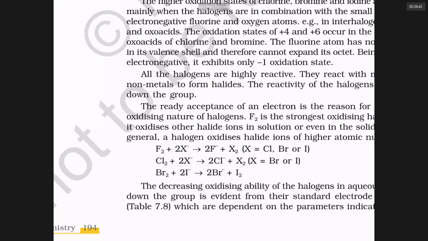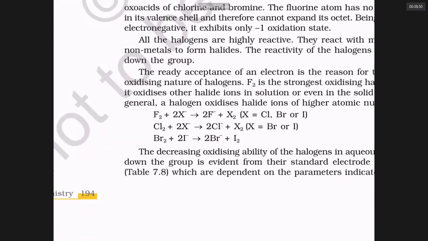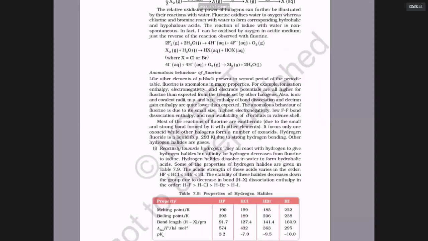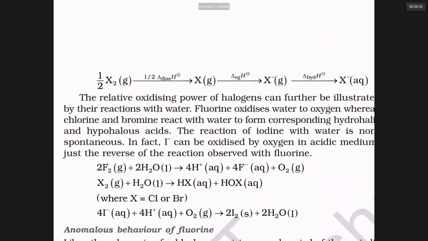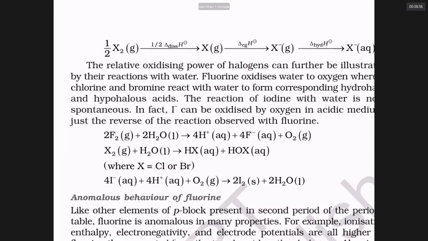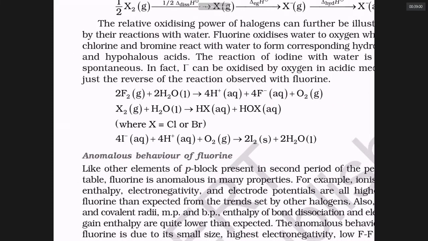So every top halogen can remove electrons from the bottom halogens. It is a reaction that shows why fluorine is a good oxidizing agent. It is an equation that shows that fluorine oxidizes water to give oxygen.